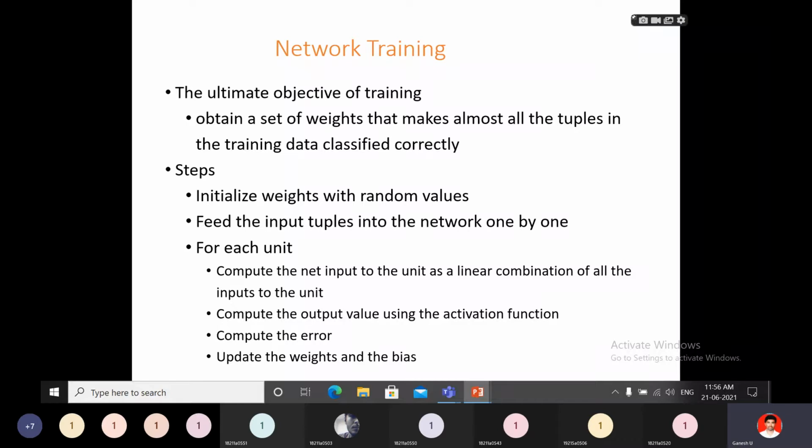So that means each and every tuple consists of some values of that particular node. So all these nodes can be classified correctly. The ultimate objective of training is that. Next step.